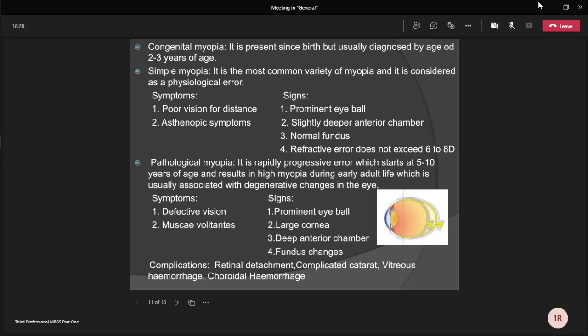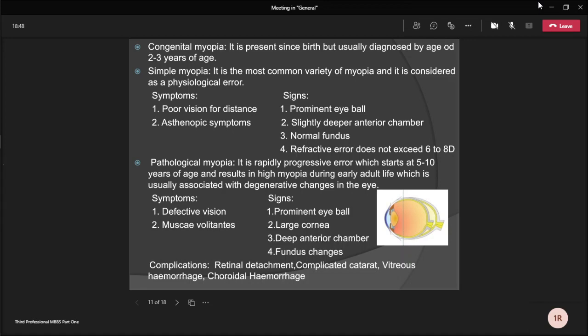Patient may have some half shuttering of the eyes. In signs, there is prominent eyeball, slightly deeper anterior chamber than normal, normal fundus, and refractive error mainly does not exceed more than 6 to 8 diopter.